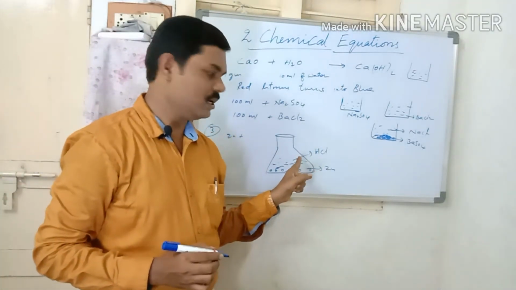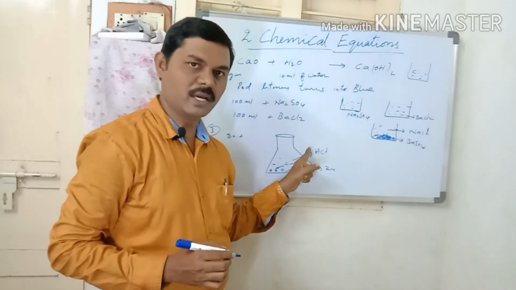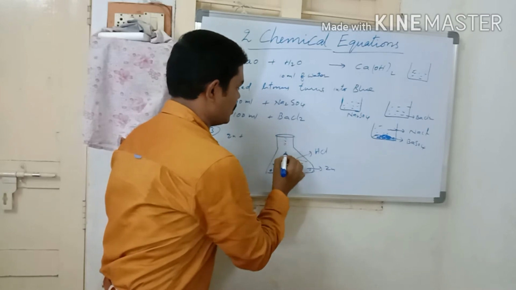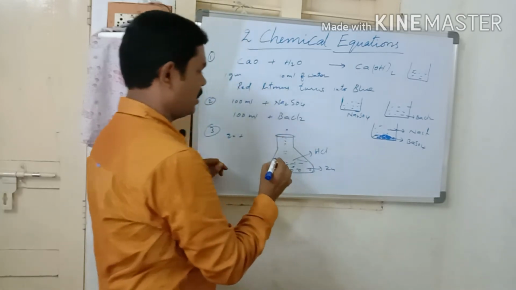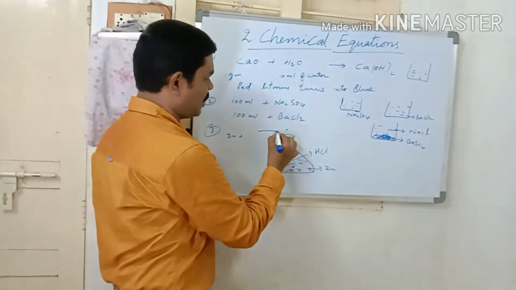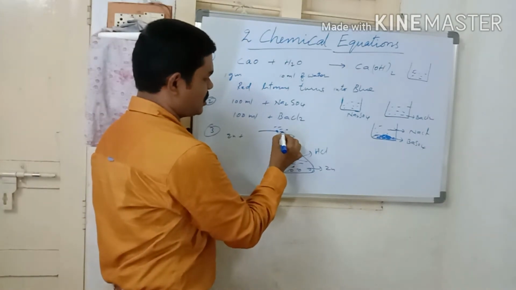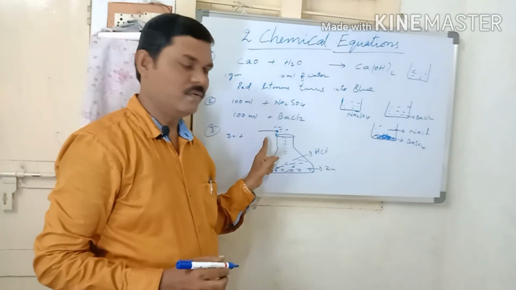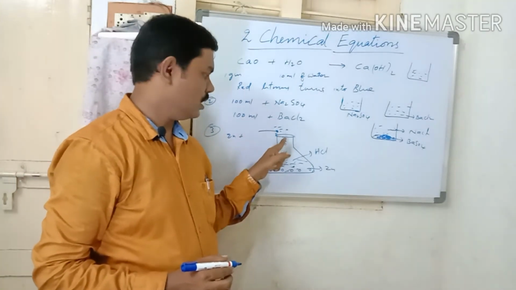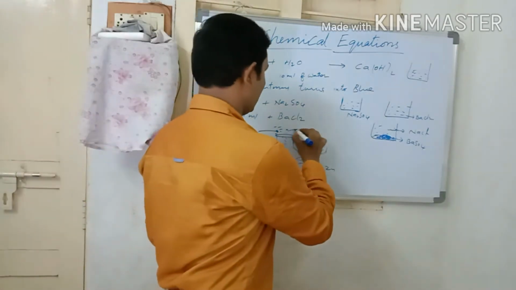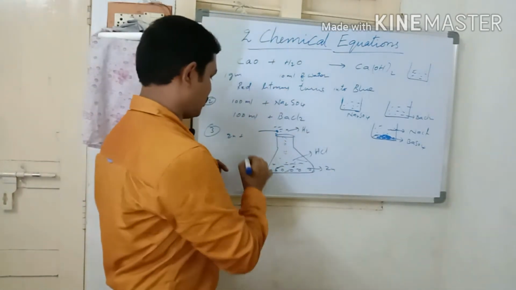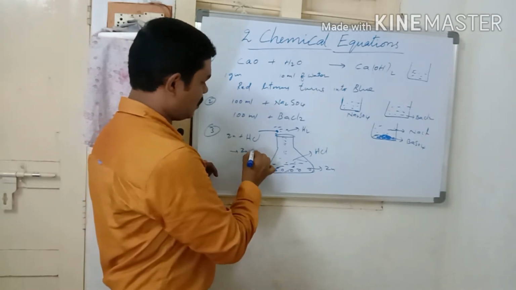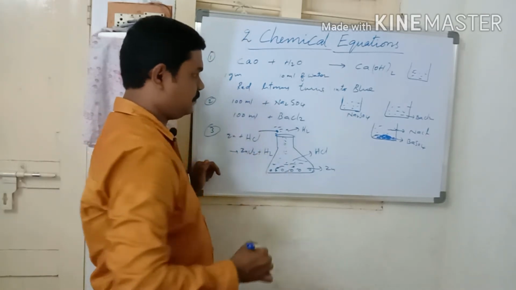After some time, a chemical reaction takes place between hydrochloric acid and zinc. An invisible gas will be produced. If you introduce a burning splinter or a matchstick, the matchstick will be put off with a pop sound. The gas which puts off the flame with a pop sound is called hydrogen gas. So in this reaction, hydrogen gas is produced. Zinc reacts with hydrochloric acid to form zinc chloride and hydrogen gas.